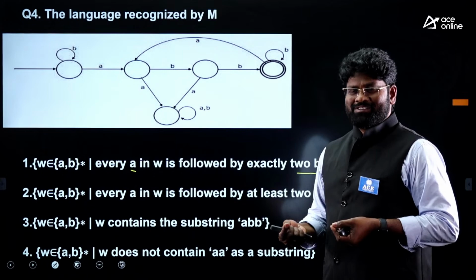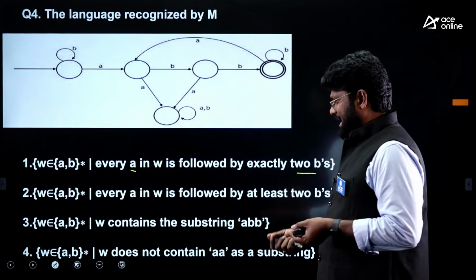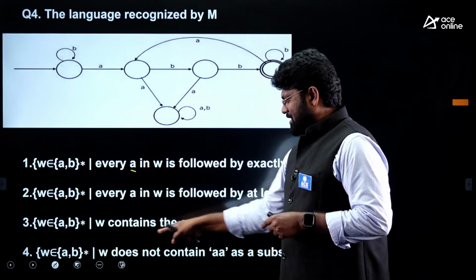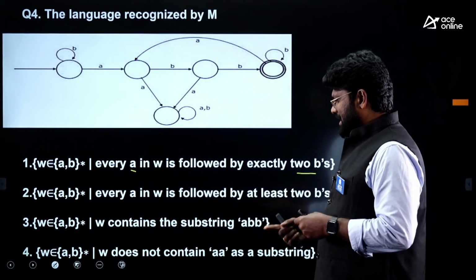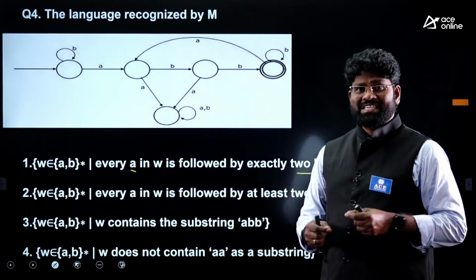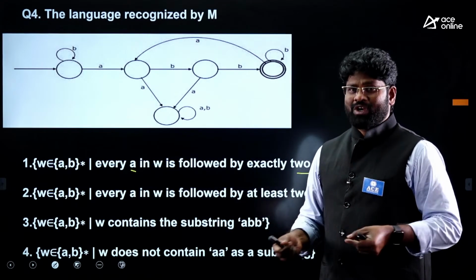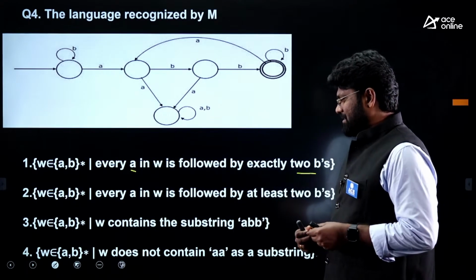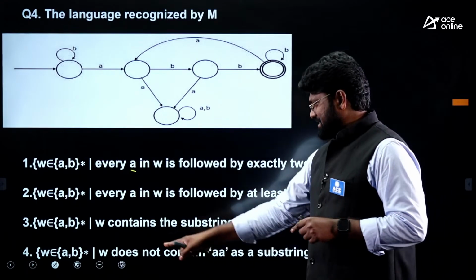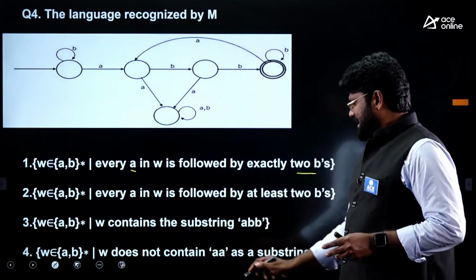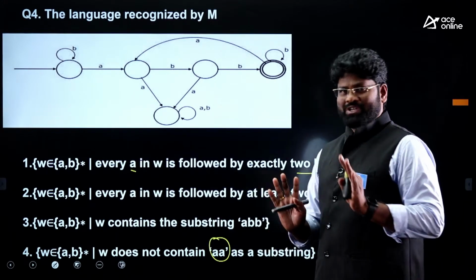Option 3 says W contains the substring ABB. Option 4 says W does not contain AA as a substring.